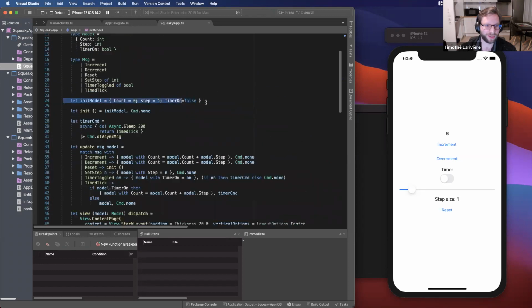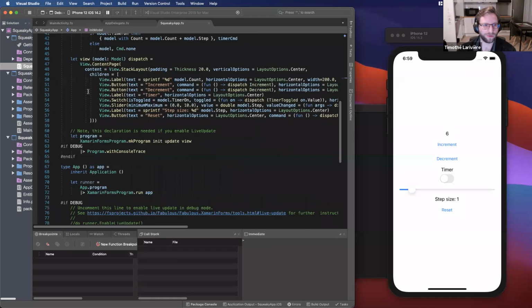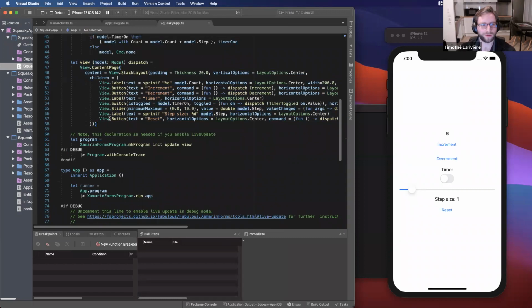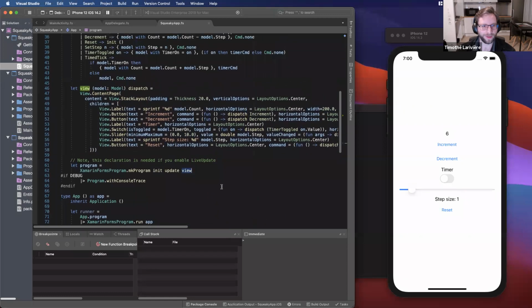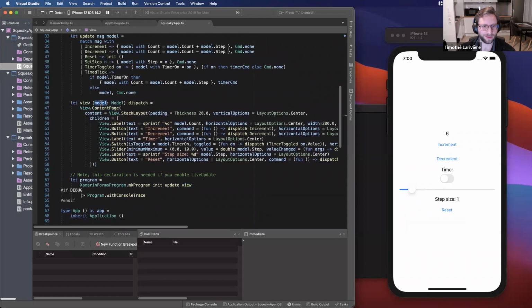Once we have the initial state, Fabulous will call the view function to know what UI needs to be displayed for that specific state. Here we have a content page with a stack layout inside of it, with a label, a button, many buttons, a label, a switch, sliders, and so on. Everything here is what we can see on screen. So using this model, we can create everything.